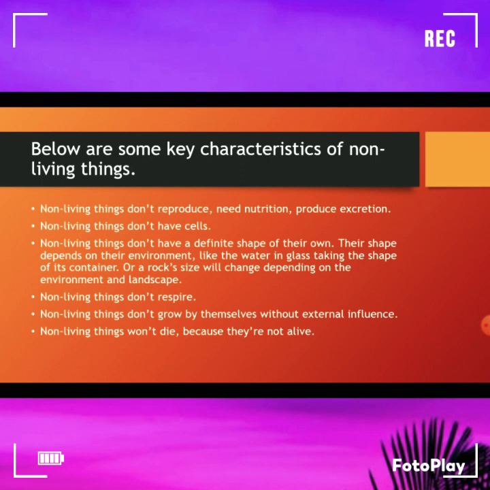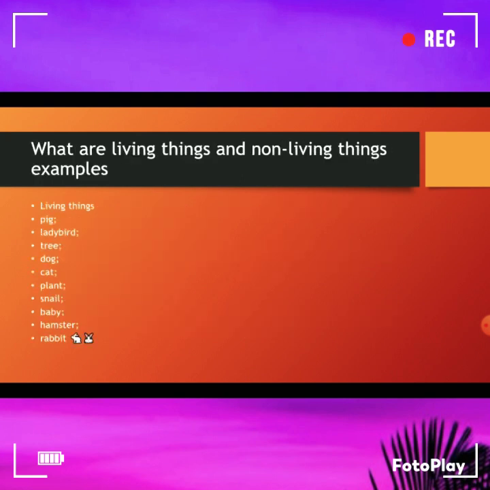Their shape depends on their environment, like the water in a glass taking the shape of its container, or a rock whose shape and size will change depending on the environment and landscape. Non-living things don't respire. Non-living things don't grow by themselves without external influence. Non-living things won't die because they are not alive.